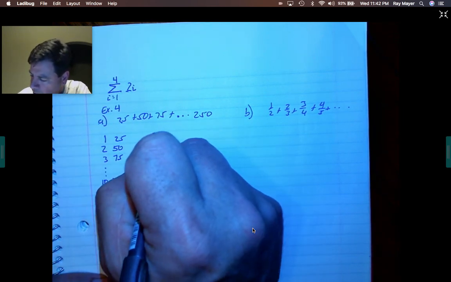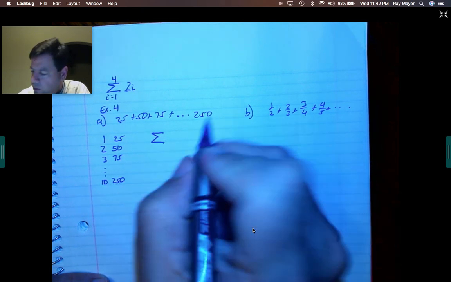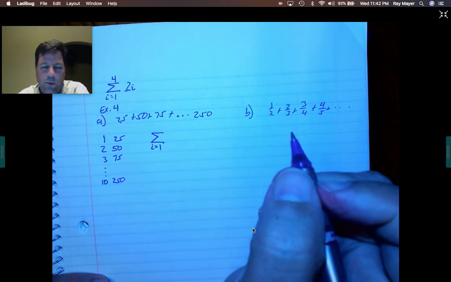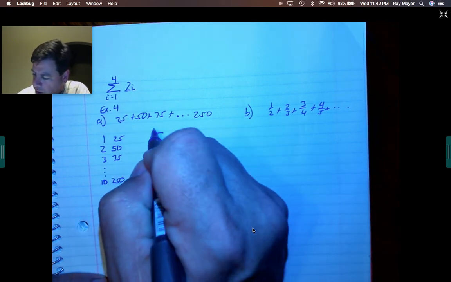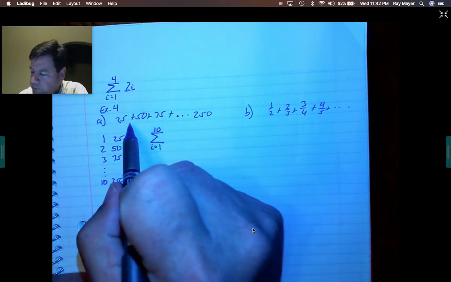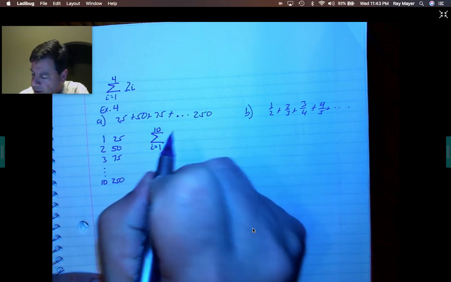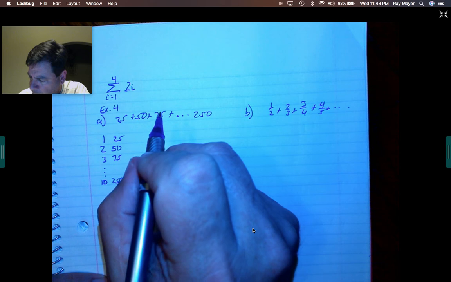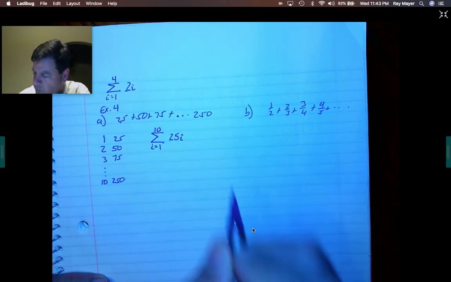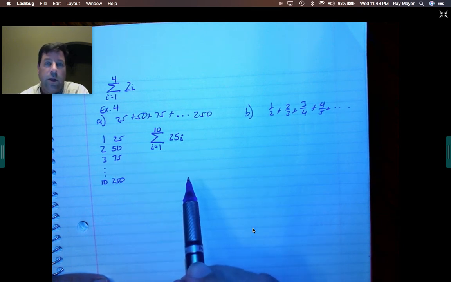So we're going to write this in summation notation. That's the Greek letter sigma, i equals 1. Typically, that's what we'll have. And it looks like we should go up to 10 because there are 10 values: 1, 2, 3, 4, 5, 6, 7, 8, 9, 10 to get to 250. And the way we're going to get this is just what? n times 25, I think. Yeah, so that one's fairly easy.